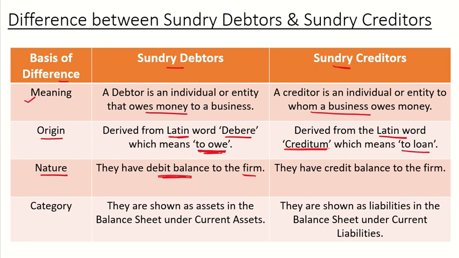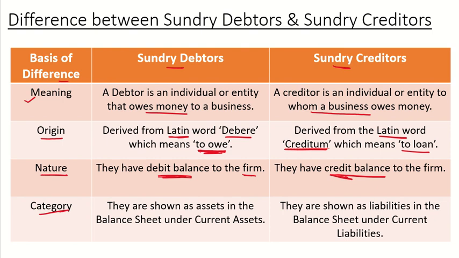Fine. Now we'll see the nature of sundry creditors. So sundry creditors have a credit balance to the firm. Why? Because they are reported as liabilities on your company's balance sheet. What are sundry creditors? They are the liabilities. So they come under the liabilities on your company's balance sheet. So sundry creditors have a credit balance to the firm. Fine. So now we'll see under which category do sundry debtors and creditors fall.